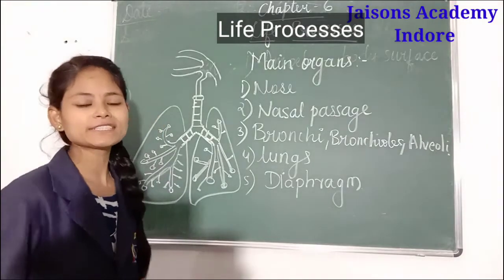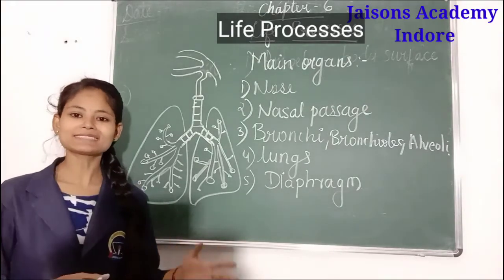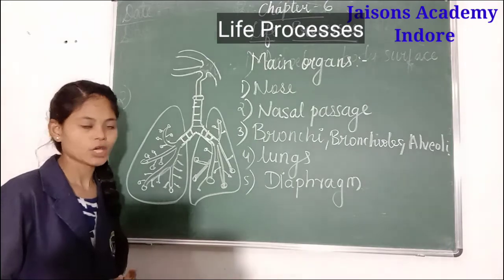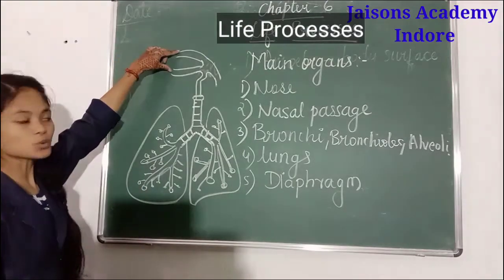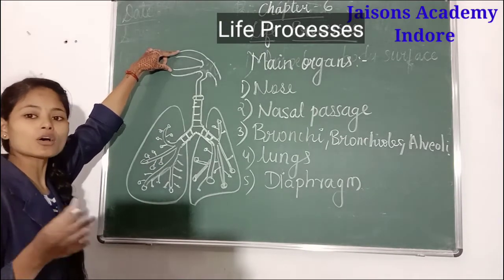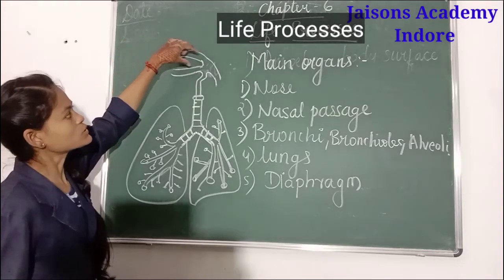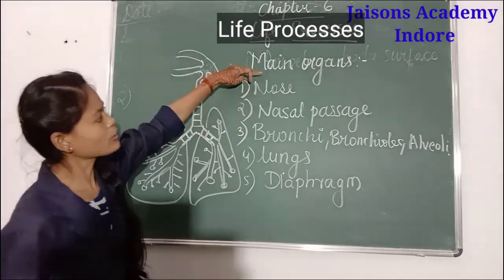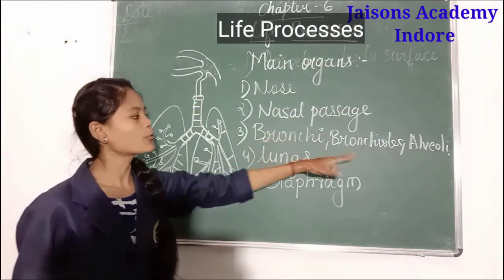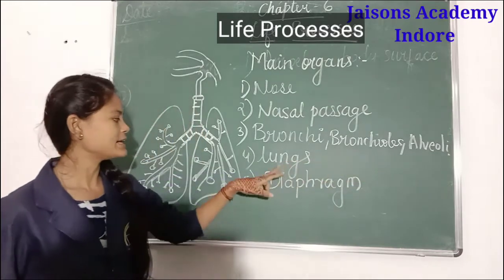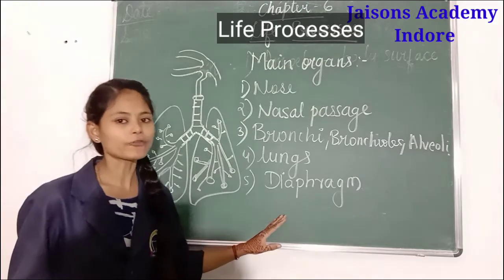If we talk about the respiration process in humans, then as I told you, lungs are present in human beings for this process. Basically, this is the structure of lungs. These are the nostrils from which the oxygen rich air is drawn into the body. First let's see the main organs. Main organs include nose, nasal passage, bronchi, bronchioles and alveoli, then lungs and diaphragm. So these all constitute the main organs of respiration.